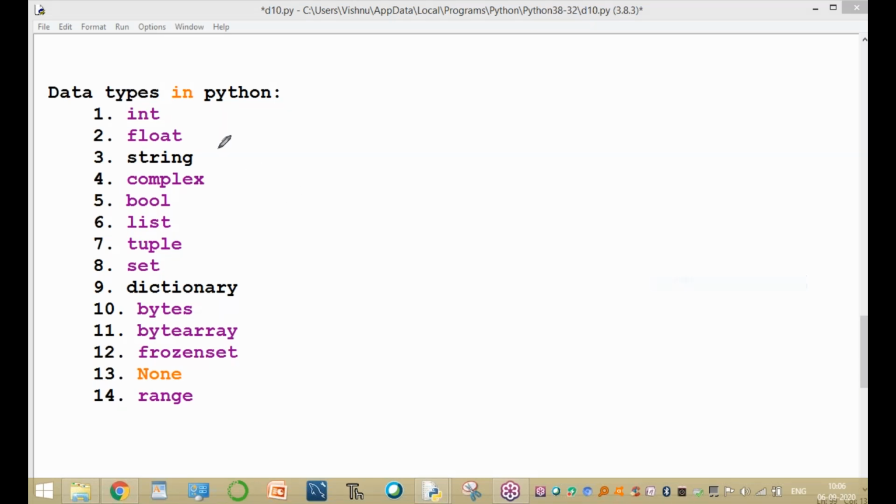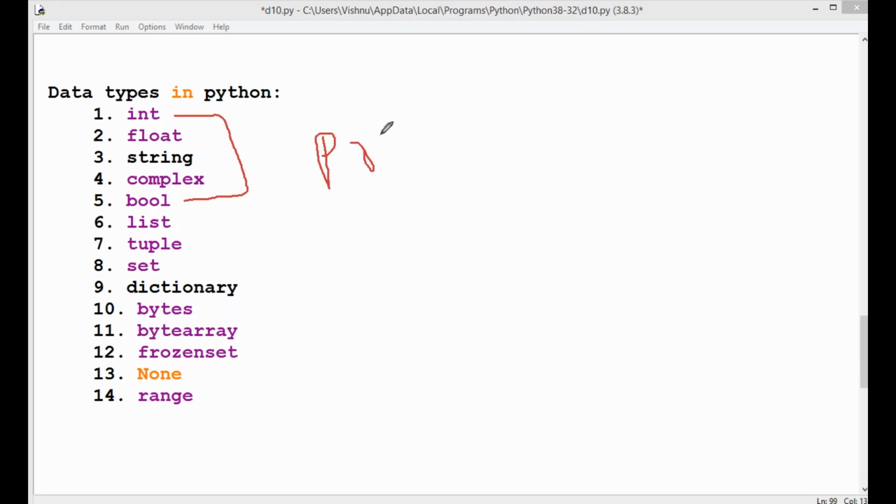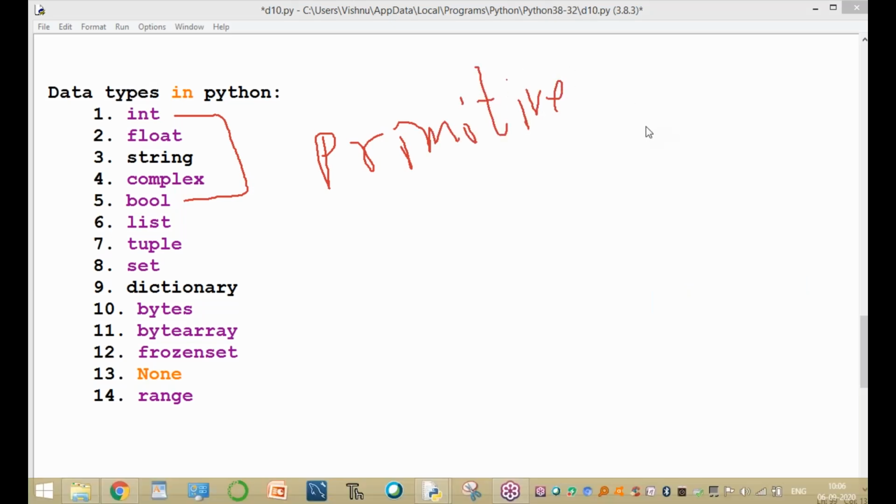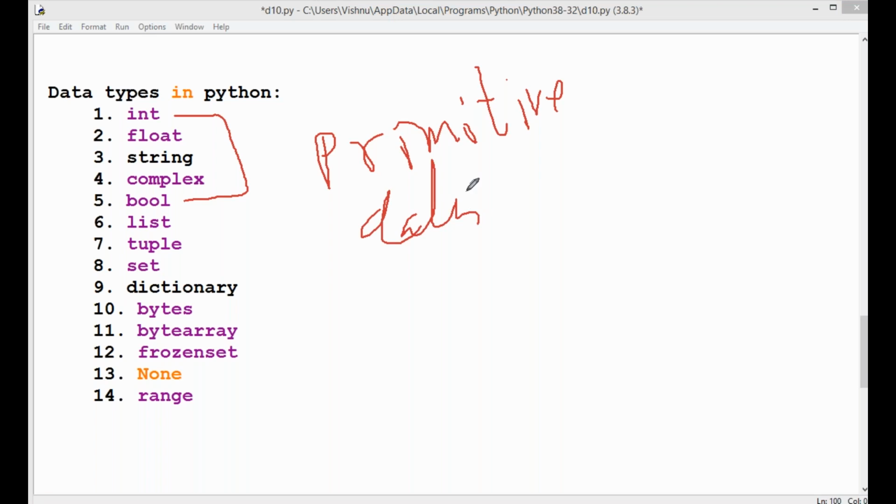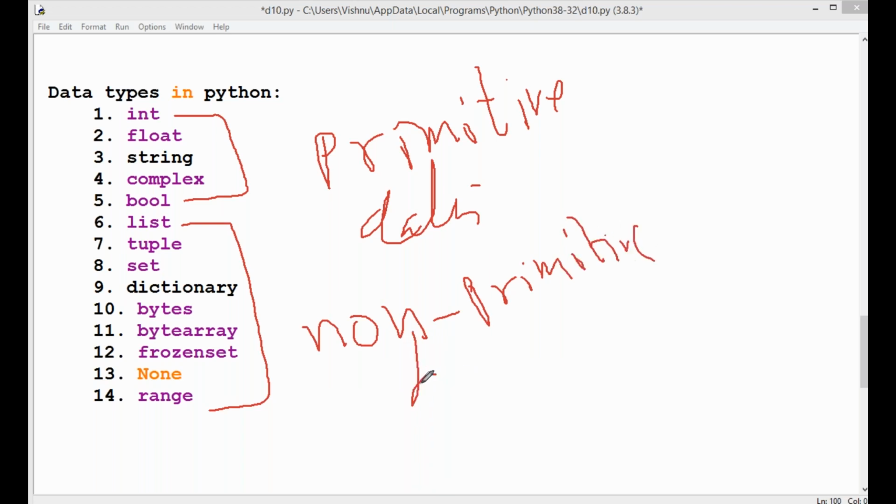Or, the first five are called primitive data types, and the remaining ones are non-primitive data types.